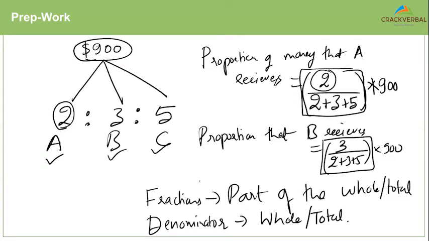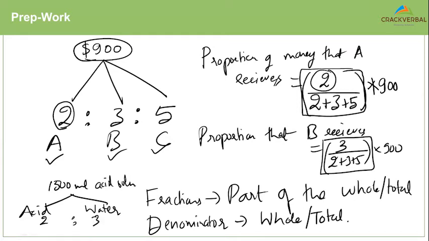Okay? How is this relevant? This is relevant because there can be a question like, okay, there is 1500 ml of an acid solution wherein acid and water are in the ratio of 2:3, right?